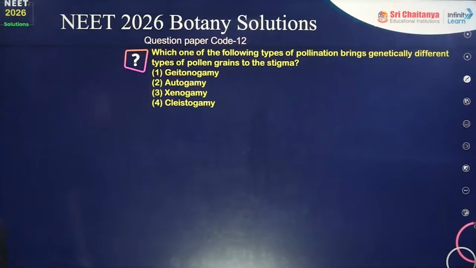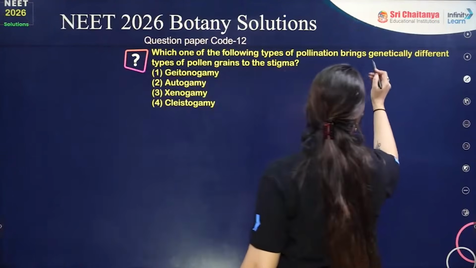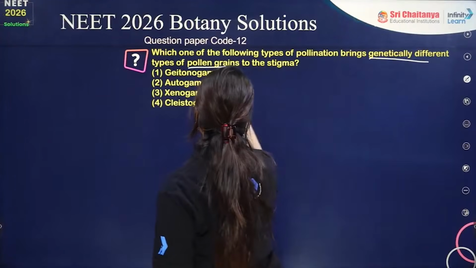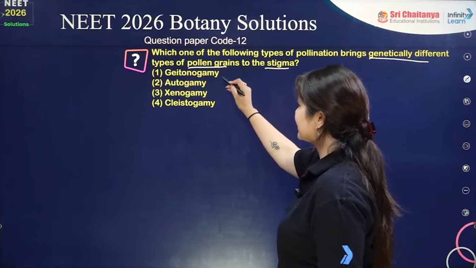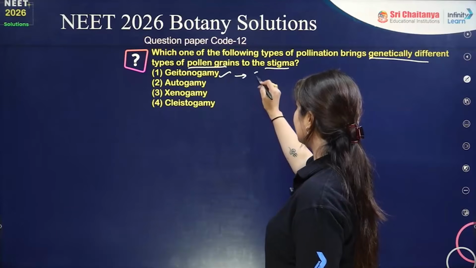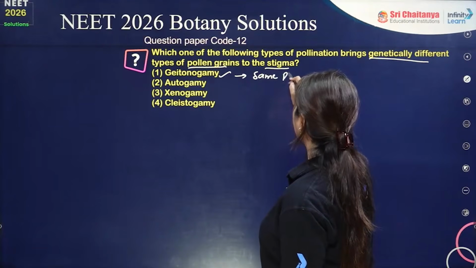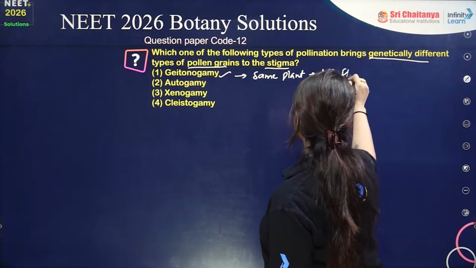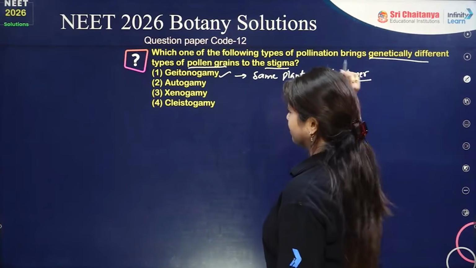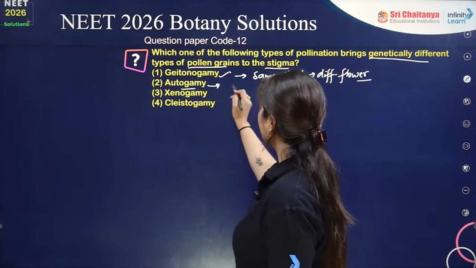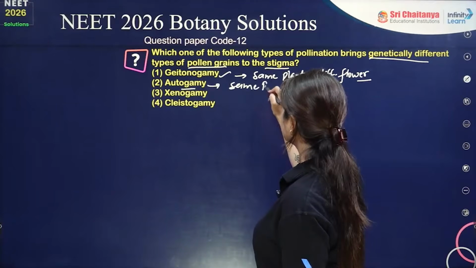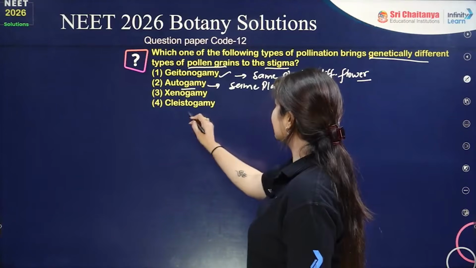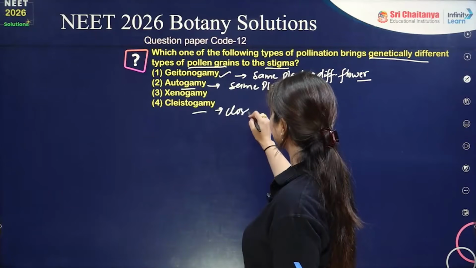Next question: which one of the following types of pollination brings genetically different pollen grains to the stigma? Geitonogamy involves the same plant, with 2 different flowers that are both on the same plant. In autogamy, it is the same plant and the same flower. Cleistogamy is where we have the closed flower.